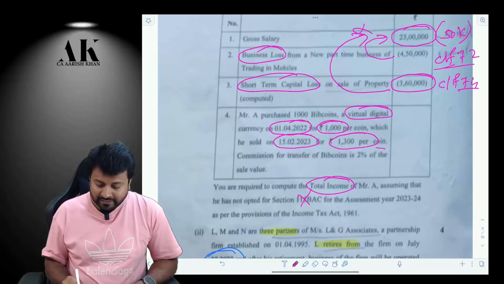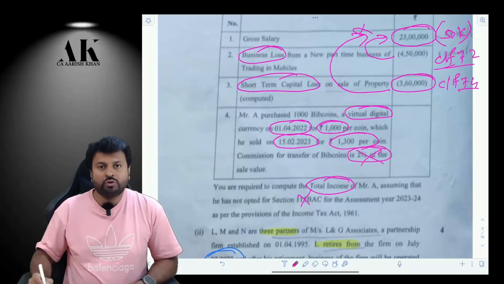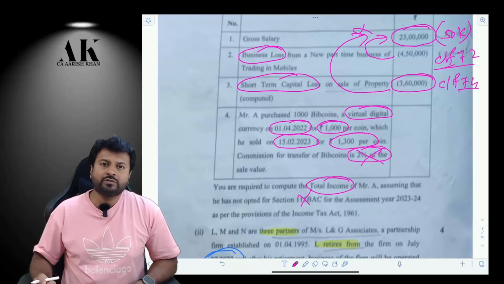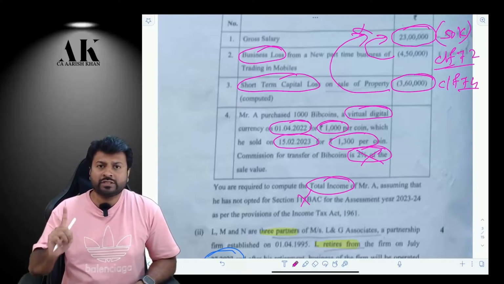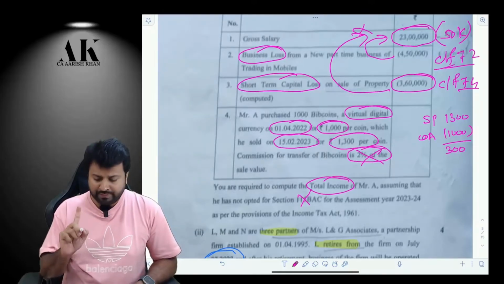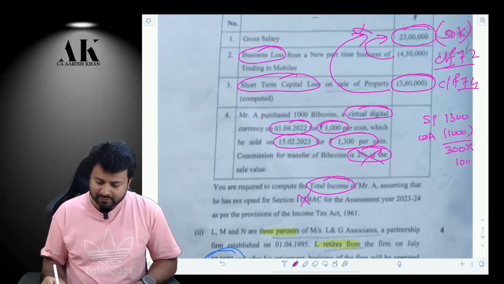Now, will I get the deduction of the transfer expense? No. You are not going to get any deduction of transfer expense because in virtual digital asset, you get only one deduction and that is cost of acquisition. That's it. So your sale price is how much? 1,300. Your cost of acquisition is how much? It is 1,000. Therefore, 300 rupees per Bitcoin multiplied by 1,000 Bitcoin will be your total gain. That will be 3 lakh rupees.